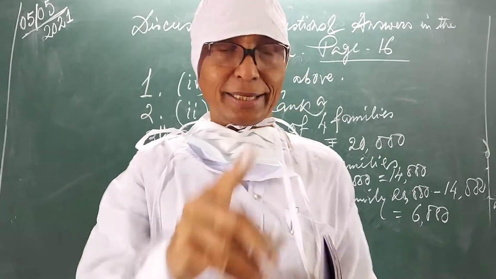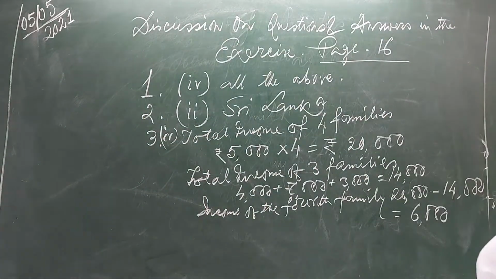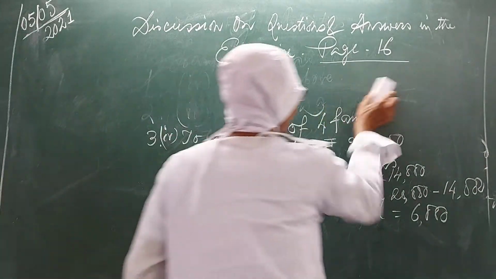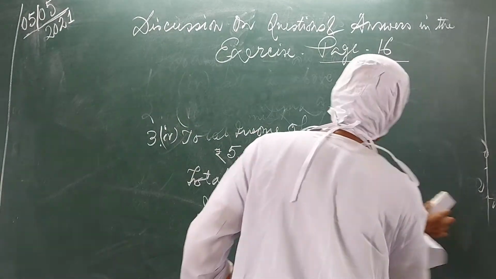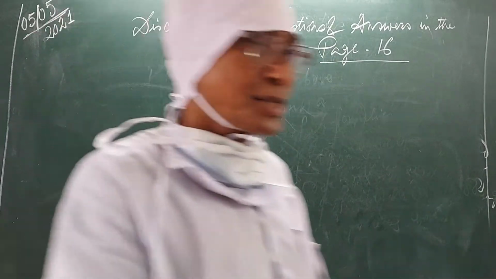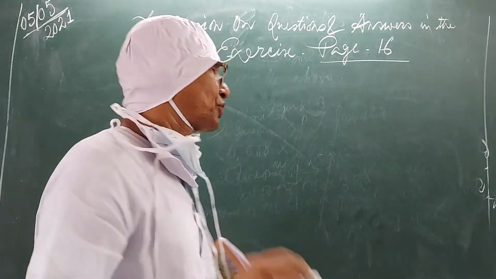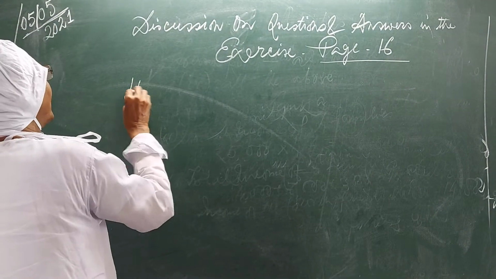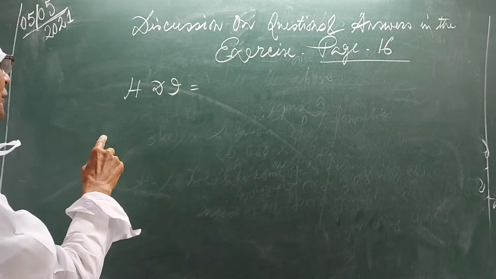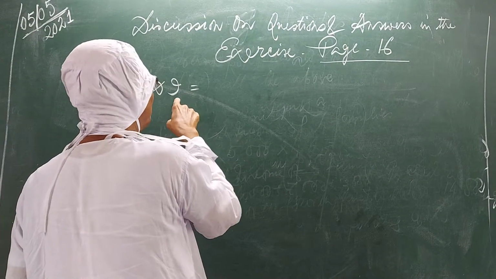Okay? Oh yes, one thing I forgot to tell you. Let me rub it clean first. Yes, in my previous note, I have made one mistake. HDI is equal to, I have wrongly written Human Development Report.